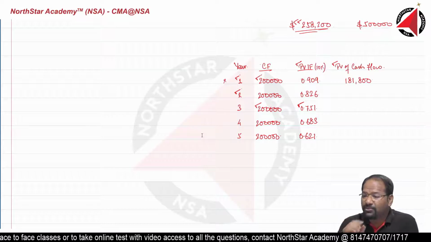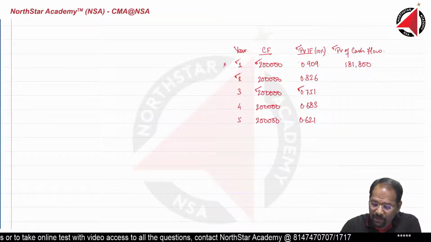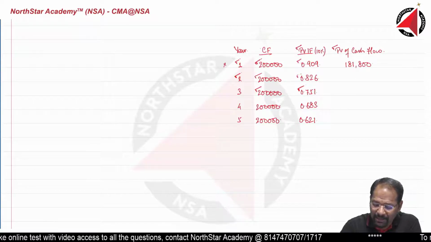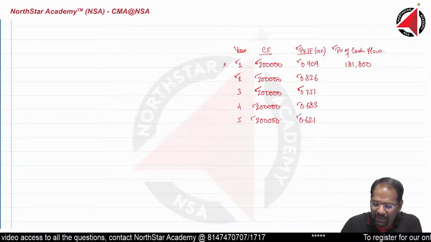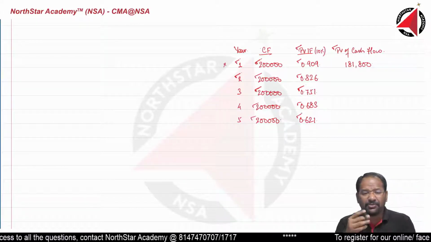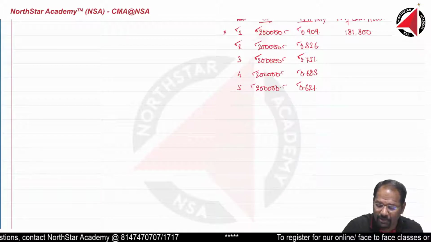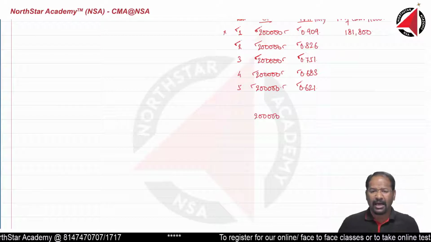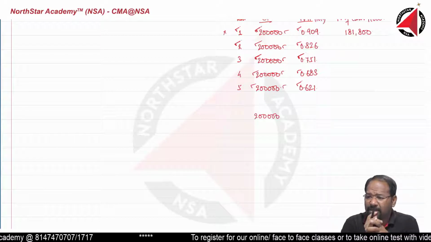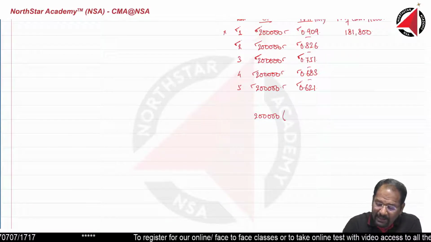There are 2 ways of solving this. One way of solving is 200,000 multiplied by this multiplied by this multiplied by this. Everything I am multiplying. This is one way of solving. The other way of solving mathematically is all these numbers are common numbers. So can I say 200,000 as common? I am just doing mathematics. I am taking 200,000 as common. And can I take this number and sum it total?